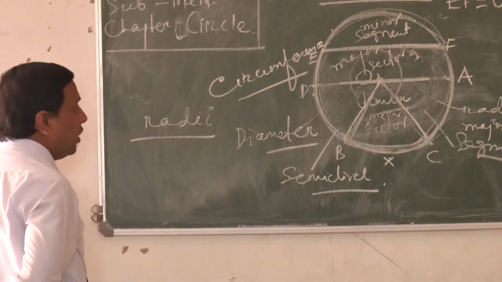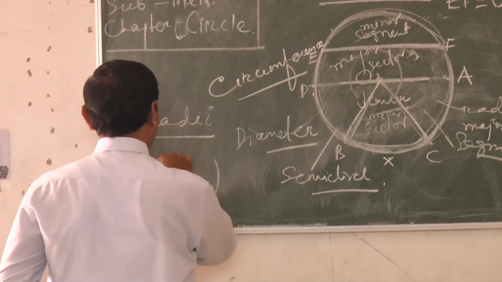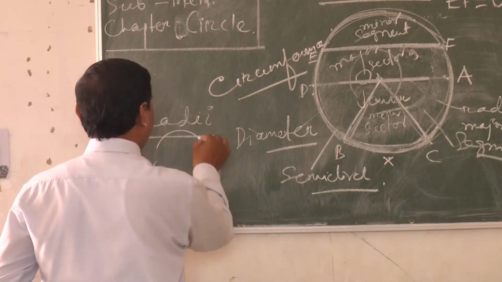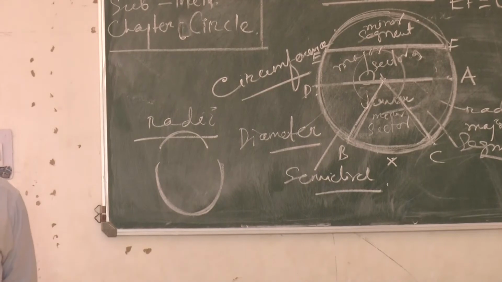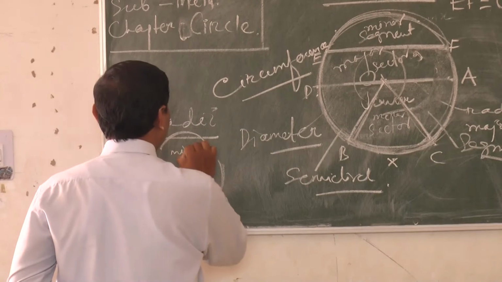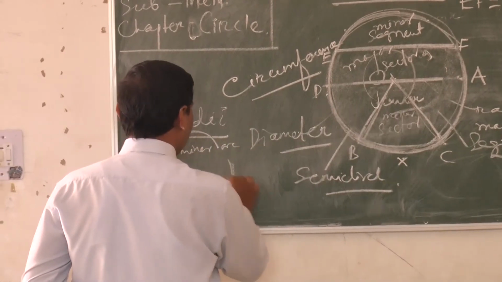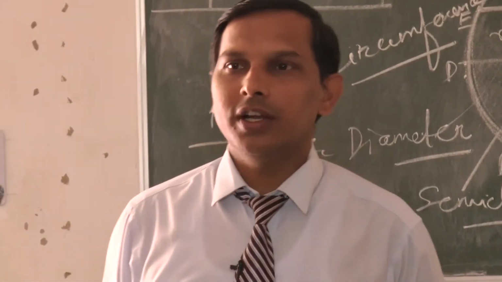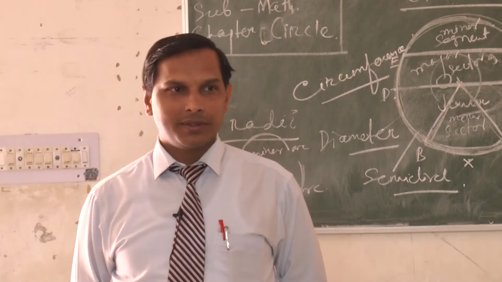But if the circle is divided into two parts from the boundary lines, I am just separating this one. These two are called what? These are called arcs. What do we call it? Arc. The small one is the minor arc, the bigger one is the major arc. This is all about the fundamentals of circles, circles and their parts. Clear?